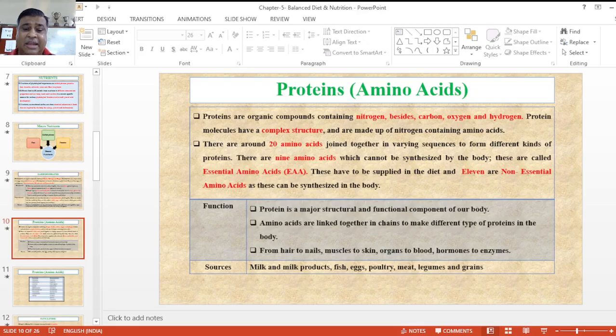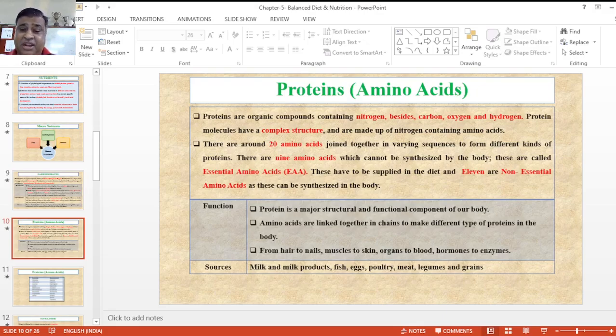Now protein is a complex type of structure, that's why it contains amino acids. There are around 20 amino acids in our body. 9 amino acids are called essential amino acids, which are basically required by us from outside, and 11 amino acids are called non-essential amino acids, which are synthesized by our body.